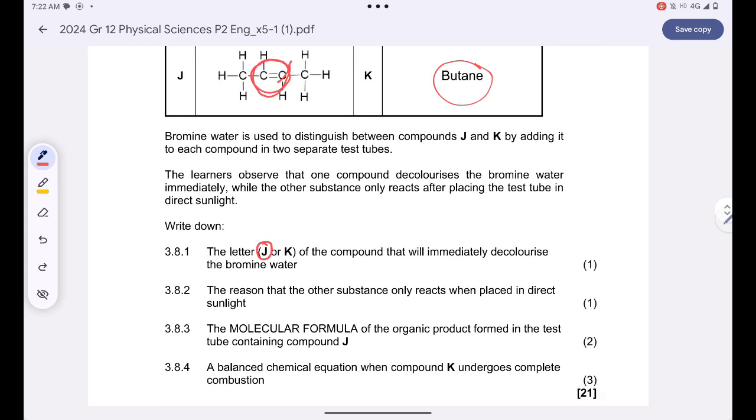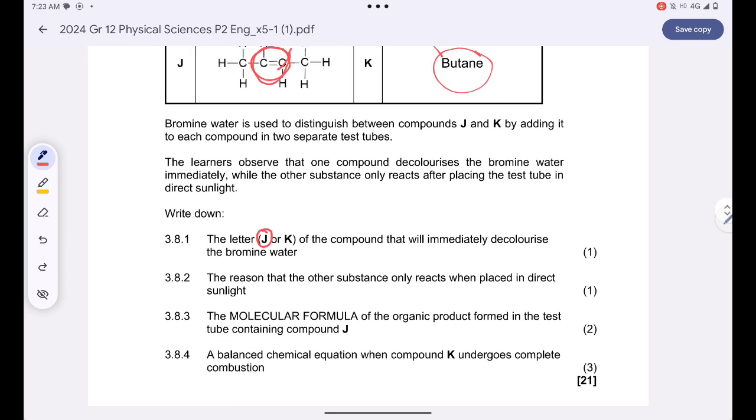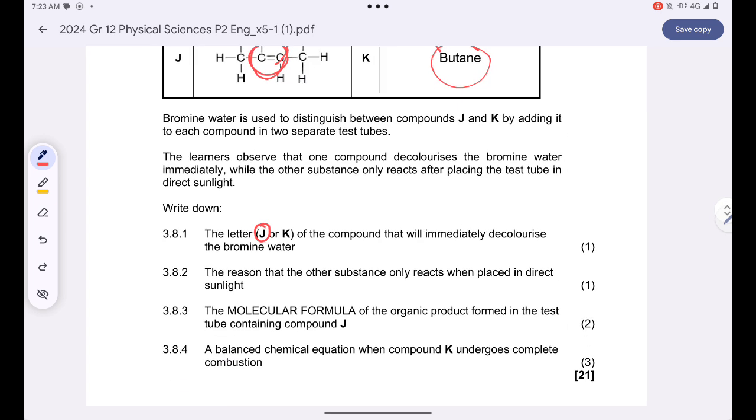Okay, and then the reason that the other substance only reacts when placed in direct sunlight is because, guys, butane is saturated. Are you together? So it has stronger intermolecular forces than compound J. So for us to make sure that compound K reacts with bromine water, there must be an increase in temperature, guys. So we must heat up the test tube or probably use direct sunlight to heat up the test tube.